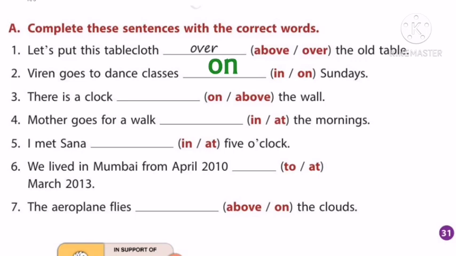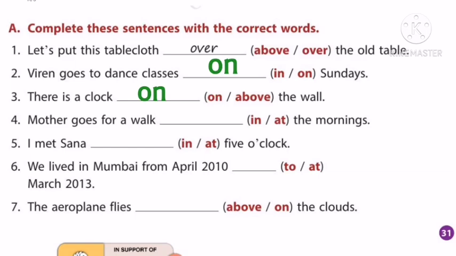The next one: there is a clock dash the wall. There is a clock dash the wall. Which preposition can we use here? Yes, the clock on the wall. There is a clock on the wall.